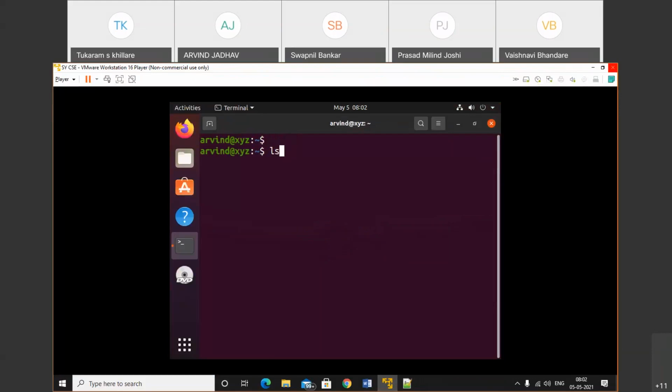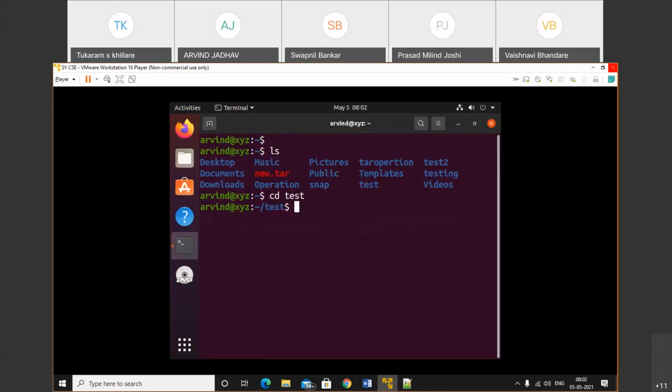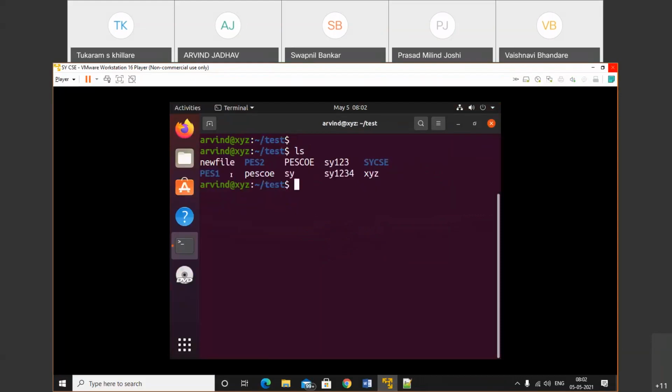First of all, we'll check the files. cd test that we discussed. Now we have this bunch of files, new file, ps2. These are the directories ps1, ps2 and sycsc, and the rest of all are files. Okay, so I will remove everything.